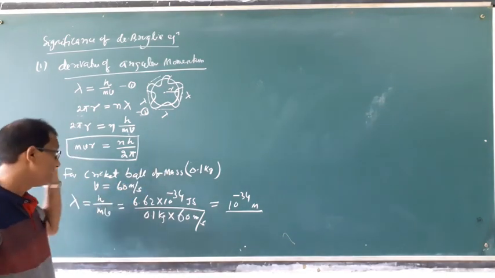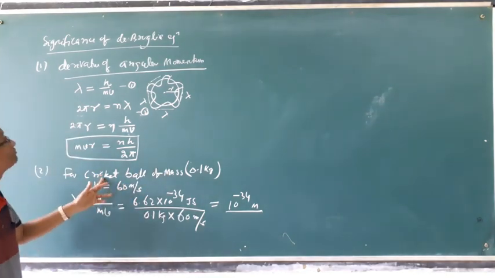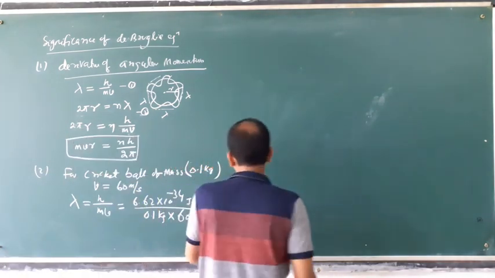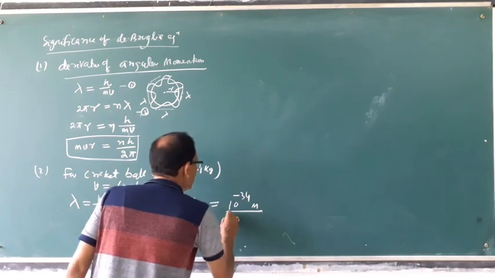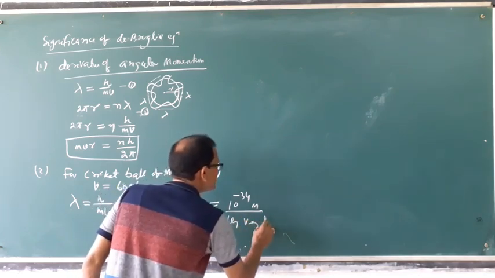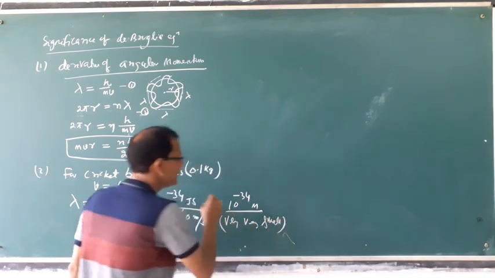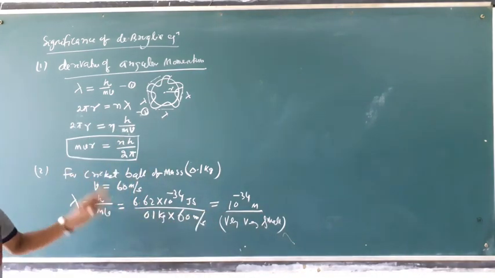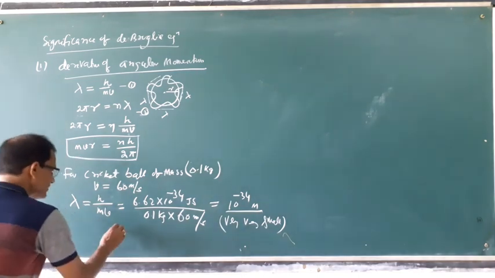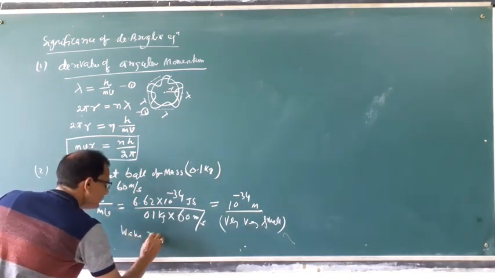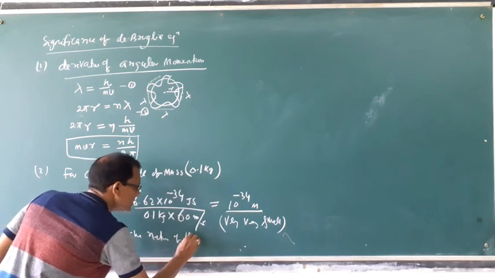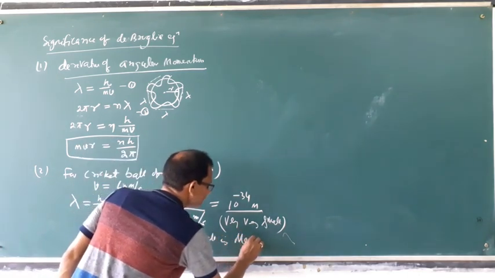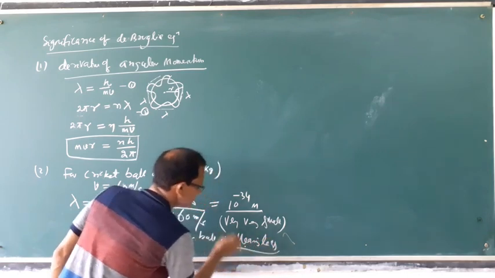That means for a cricket ball, wave character is meaningless. 10 to the power minus 34 is very, very small, which means the wave nature of this ball is meaningless.